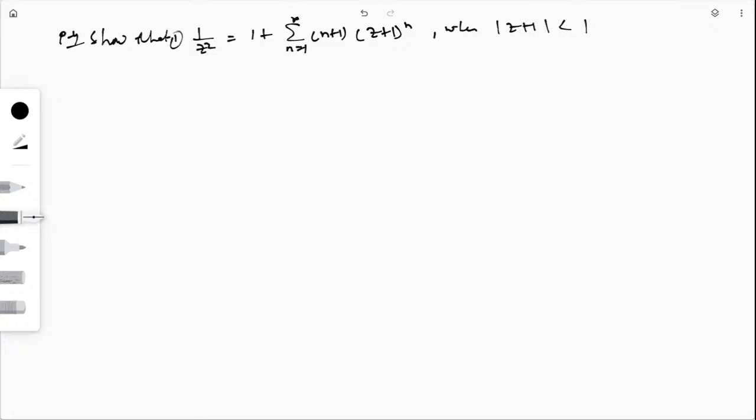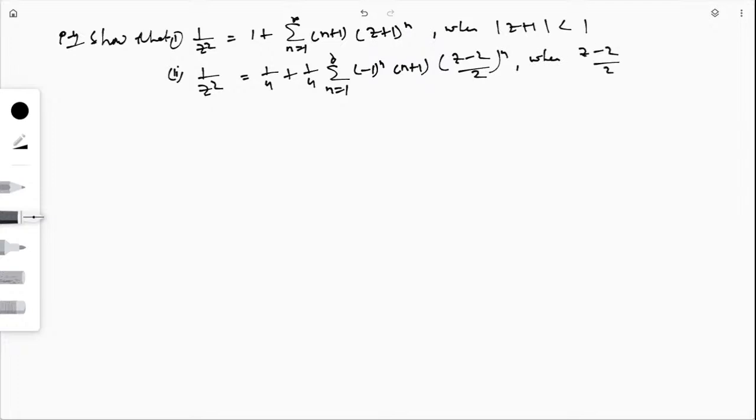And secondly, we have to show that 1/z² = 1/4 + (1/4) times summation of n from 1 to infinity of (-1)^n (n + 1)((z - 2)/2)^n, when |(z - 2)/2| < 1.